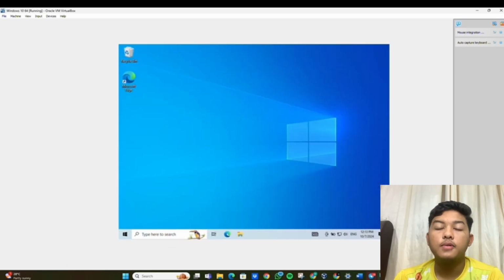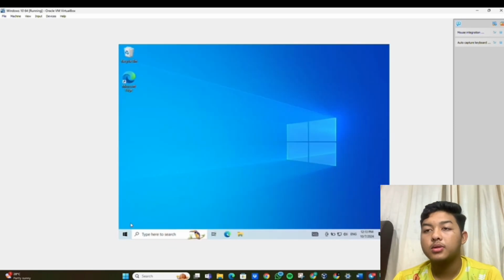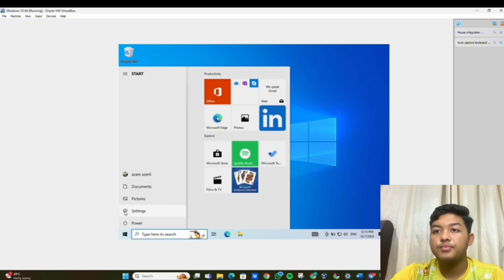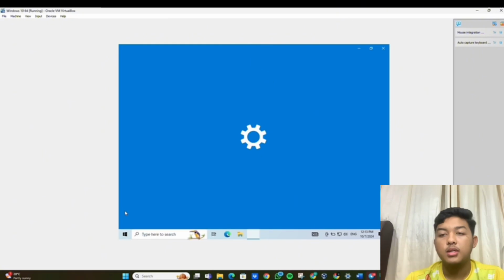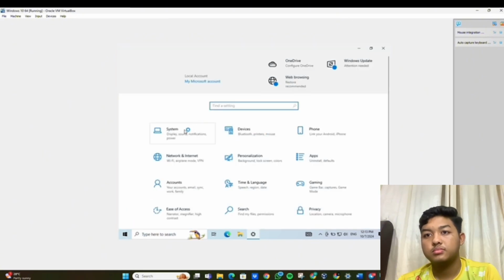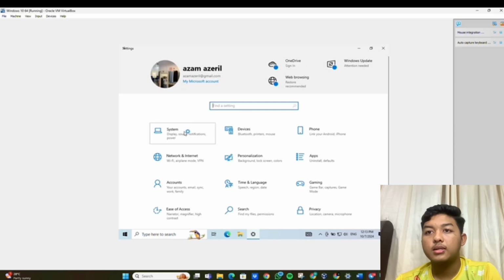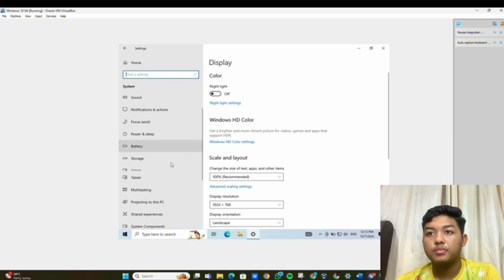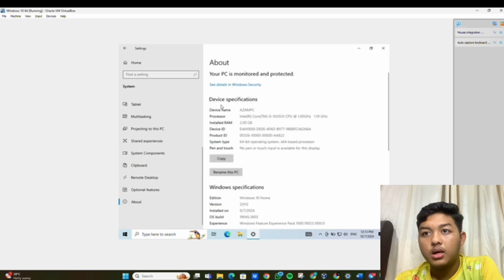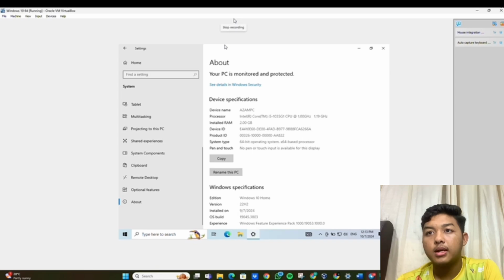So to see if the name of this computer has changed or not, we need to click Windows and we press Settings and then we click System and then we scroll down and choose About. Okay, so the device name has changed to the name that I created, Azam PC.